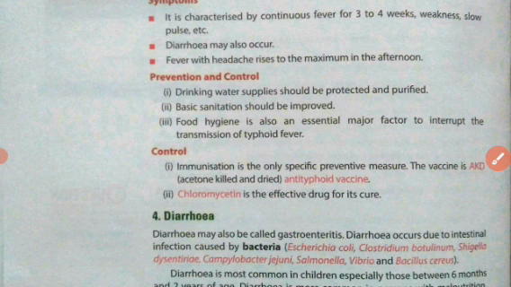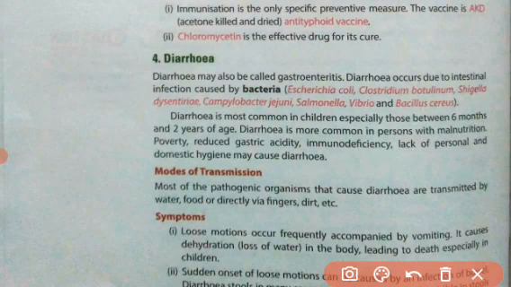Now, the next common disease caused by bacteria is diarrhea. A very common disease, it is also called gastroenteritis. Diarrhea occurs due to intestinal infection. In this case, the bacteria infect the intestine. The target organ of the bacteria is our intestine, and there are many kinds of bacteria that can cause diarrhea, like Escherichia coli, Clostridium botulinum, Shigella dysentery, Campylobacter jejuni, Salmonella, Vibrio, and Bacillus cereus. So there are many bacteria which can infect our intestine and cause diarrhea.